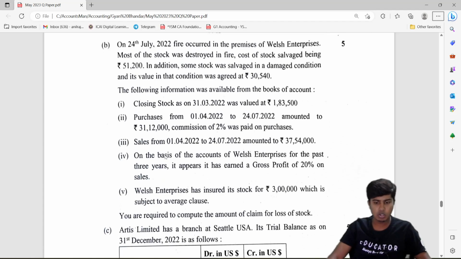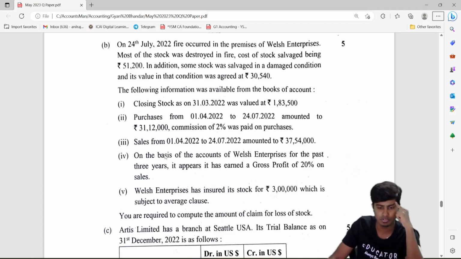Then we have a question from insurance claim, loss of stock. There are no questions from loss of profit in this paper because they've already given a question from loss of stock, unless there is another 10 marker which I should see. So far there is purchasers pay commission. One of the questions we've done in the class has this. So again, it's the same.